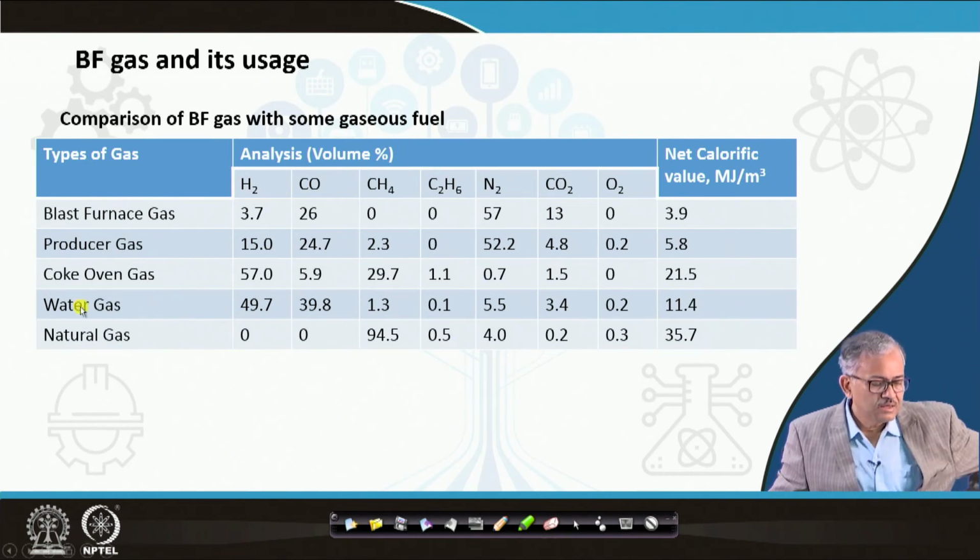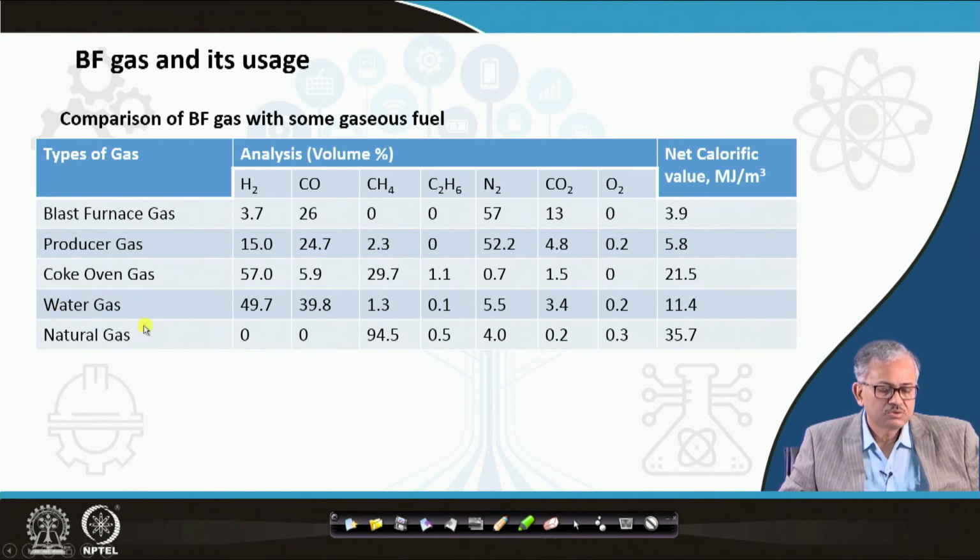Then you can get a gas that is called the water gas or syngas, and its hydrogen content is around 50%, 49.7, and CO gas is 39.8, 40% CO, very good. And then methane is 1.3, ethane 0.1, nitrogen 5.5, okay. And then you have CO2 3.4, oxygen 0.2, and it has also a very good calorific value, 11.4.